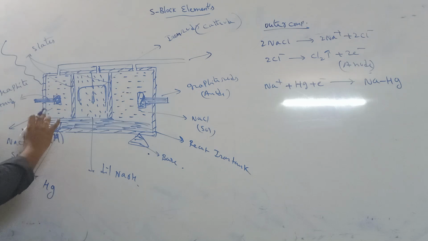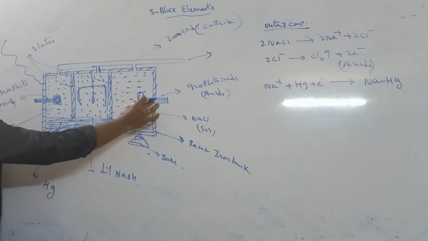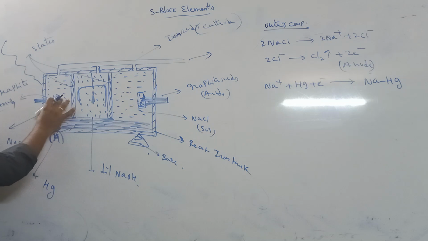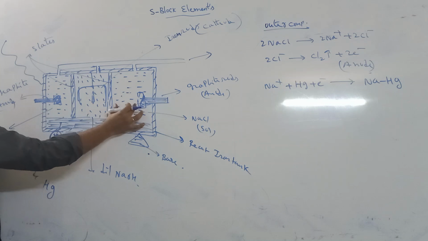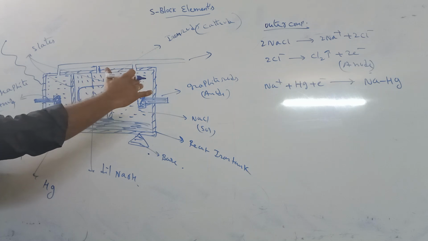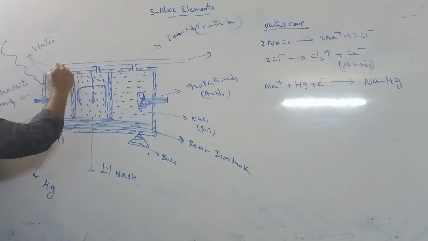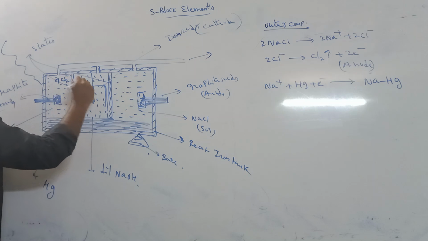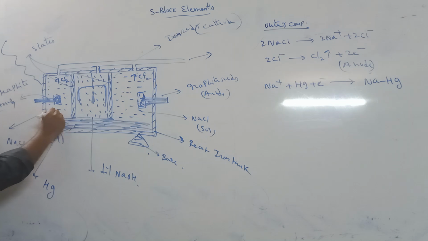Check once again. In the electrolysis, the outer compartment has NaCl solution. This NaCl solution ionizes as Na plus and Cl minus. Cl minus is converted to chlorine gas, and this chlorine gas evaporates. What remains is Na plus ions.